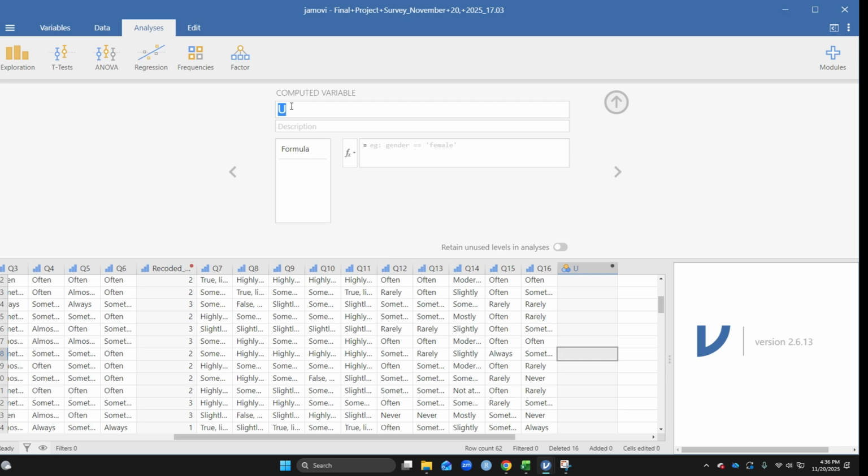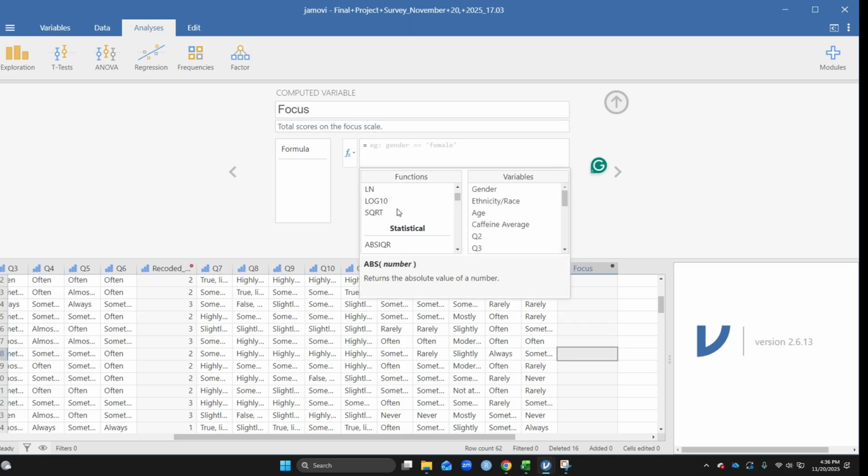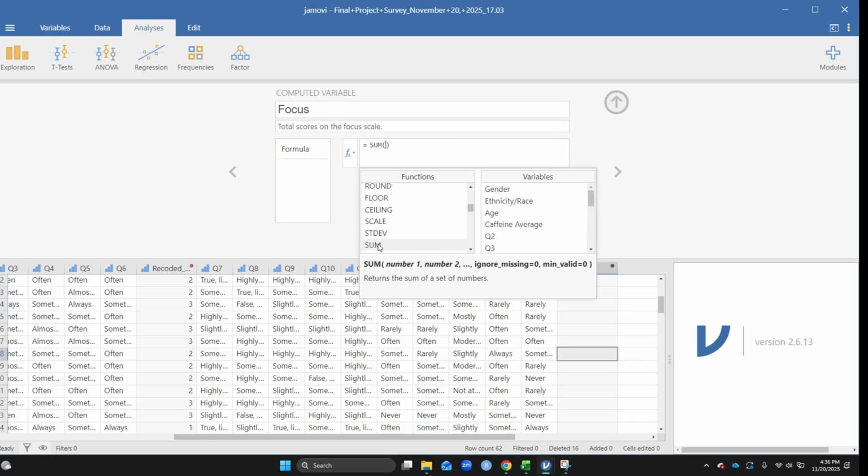I'm going to name this focus. Give a description, total scores on focus scale, just so you know what this variable means. And then you want to click this FX right here. You want to scroll until you see statistical and click sum. This will be so familiar, kind of like Excel. So what you want to do is you want to double click all of the questions of this Likert scale. So mine is question 2, so double click, comma, no spaces, so just comma and double click the question.